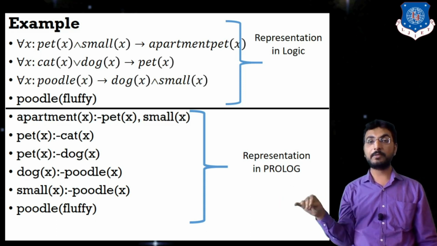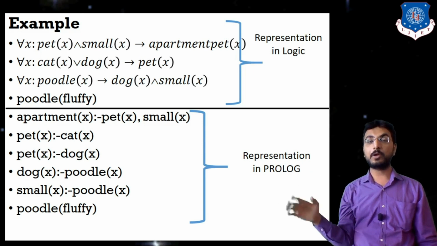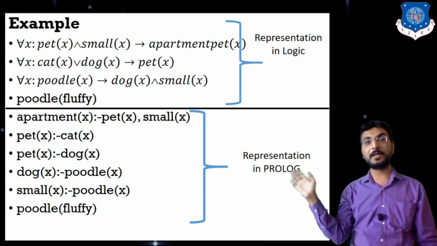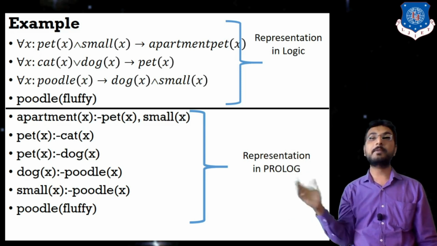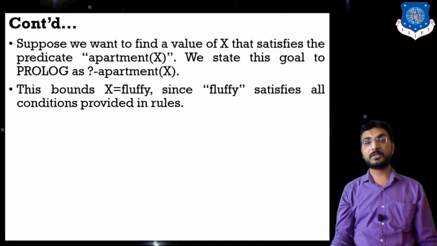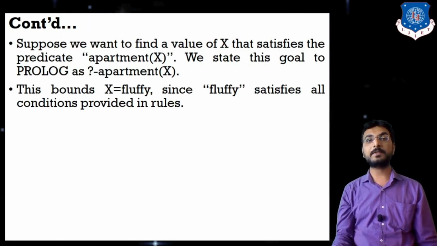Dog as a pet animal we have already completed, and small of X is already there. So if my animal is a pet animal and it is a small animal, then we can say it is an apartment pet. So here X is bound to Fluffy, since Fluffy satisfies all conditions provided in the rules.